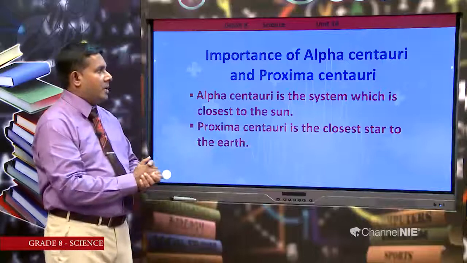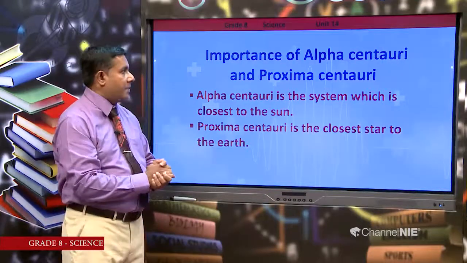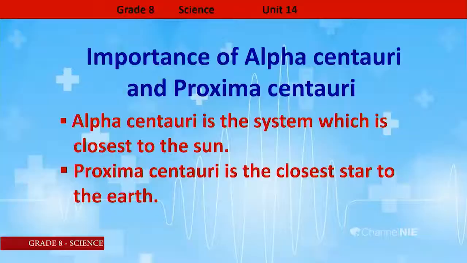Then importance of Alpha Centauri and Proxima Centauri. Alpha Centauri is the system which is closest to the Sun, and Proxima Centauri is the closest star to the Earth. It is very important thing. Proxima Centauri is the star which is closest to the Earth.